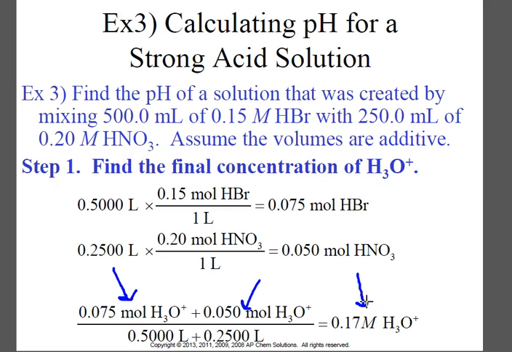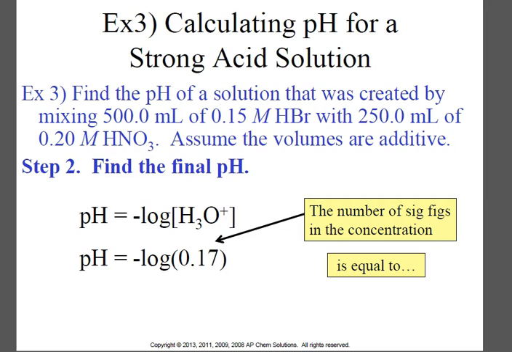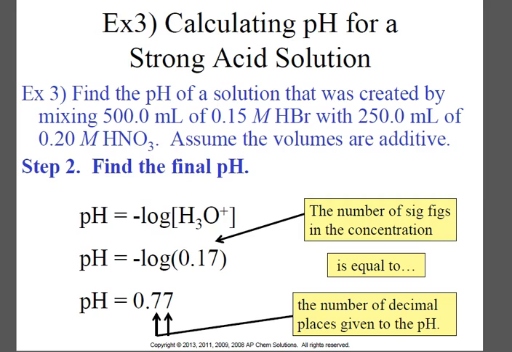Once we have our molarity, how do we find the pH? We simply take the negative log of the H plus concentration. The negative log of that 0.17 gives us 0.77 for our pH. Now let's note that we had 2 sig figs in our concentrations. So that's why we have 2 sig figs in this final concentration, and therefore 2 decimal places in our pH.